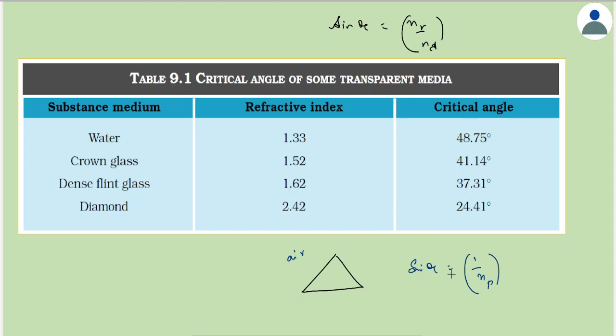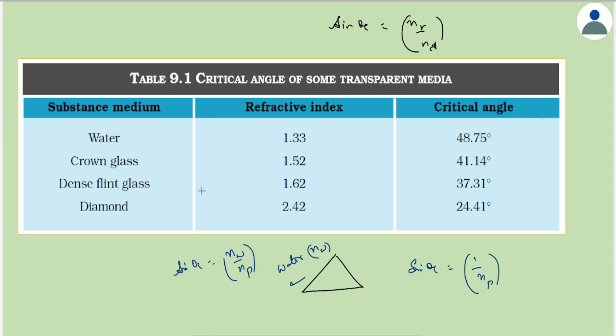Now, instead of placing the prism in air, assume that the prism is placed in some medium, for example, say water, whose refractive index is say n w. So, in this case, we get sine theta c as n for water by n for prism. So, even though the prism is the same prism only, based on the surrounding medium, critical angle would vary. Hence, critical angle is a function of both the medium's refractive indices.